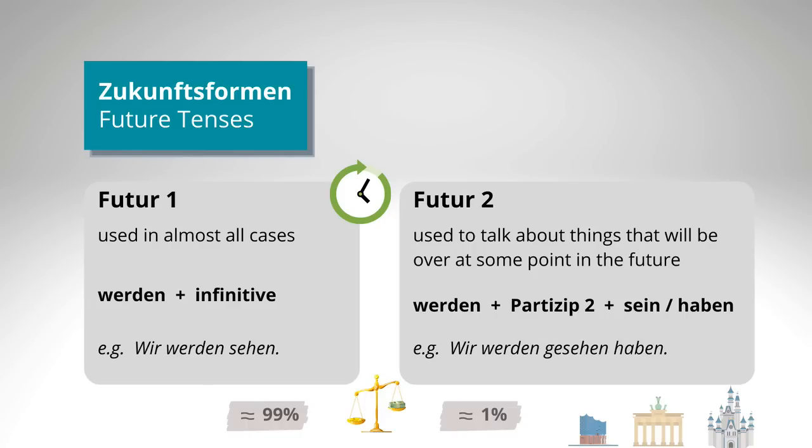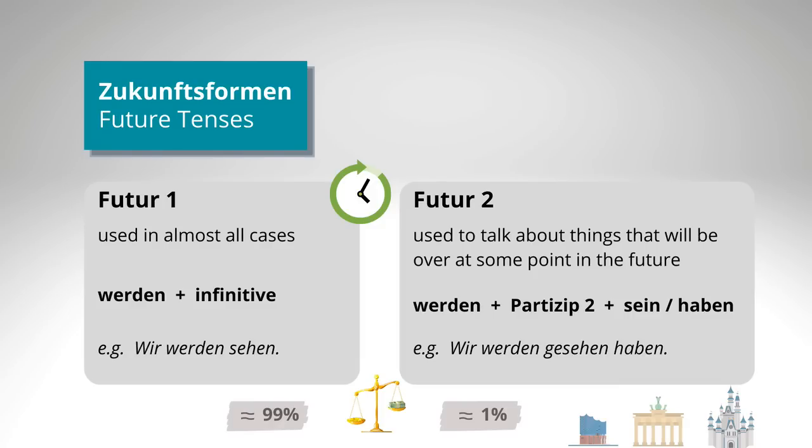Alternatively, for plans and stuff like that, you can also use the Präsens, our present tense, to talk about the future, just like in English. I go there tomorrow, for example. Ich gehe dort morgen hin. But if we stick with the tenses that were really made to talk about the future, you use the Futur I in 99% of all cases. Now let's have a look at how they are formed.